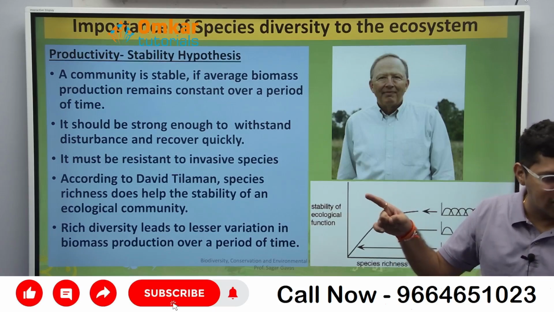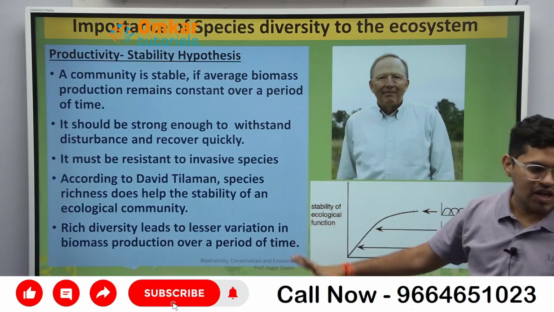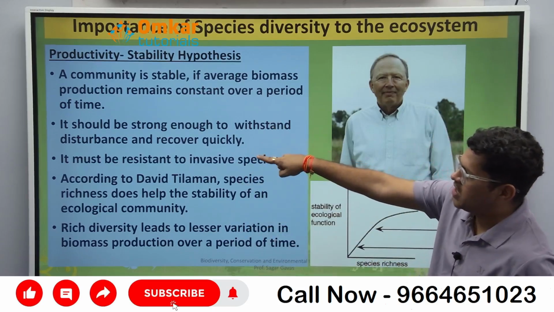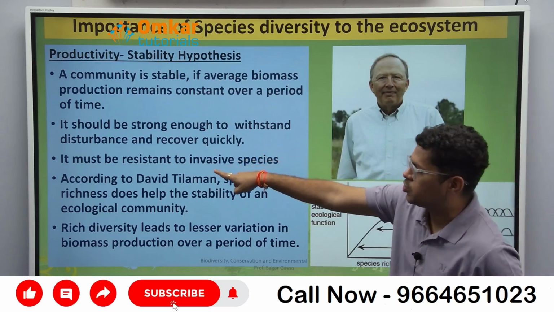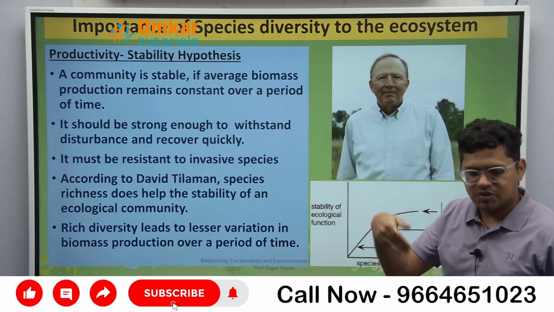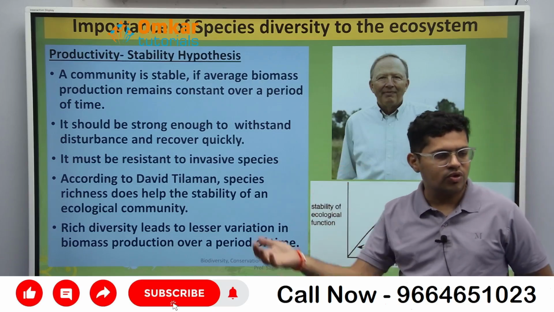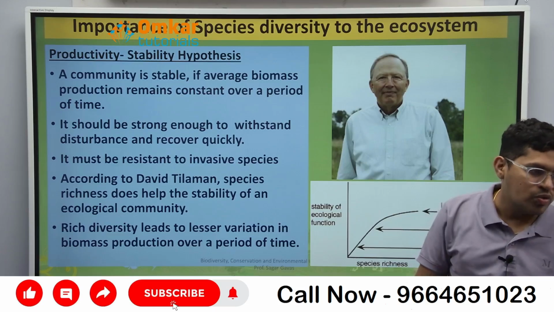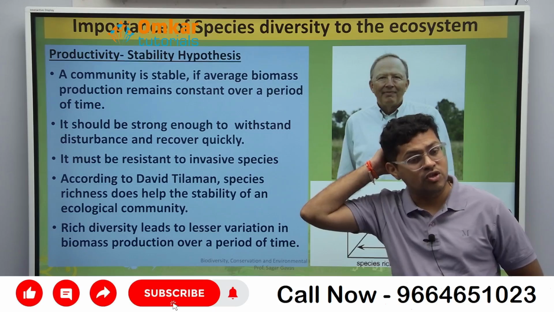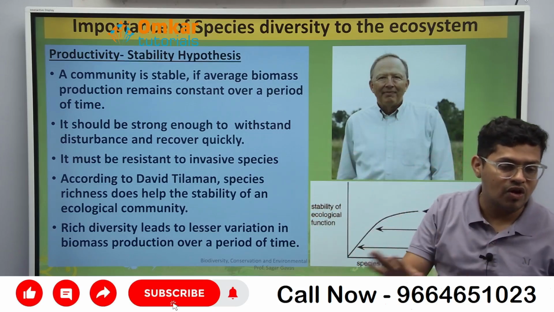तो उसका क्या है? That is called as what? Productivity stability hypothesis. देखो, it should be strong enough to withstand disturbance and recover quickly. It should be resistant to invasive species. Invasive मतलब foreign species. For example, इंडिया में अगर कोई दूसरे कंट्री का प्लांट लगाया तो वो एकदम जल्दी ग्रो नहीं होना चाहिए, are you getting? तो उसको क्या बोलने का? Invasive species, one which does not belong to this land.